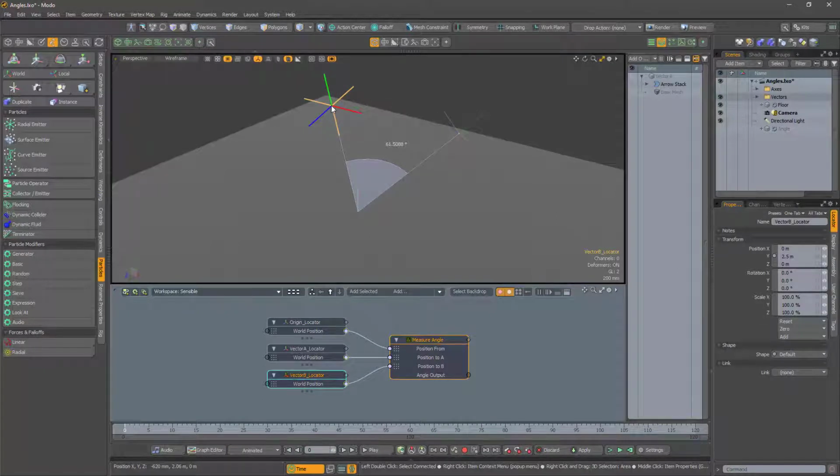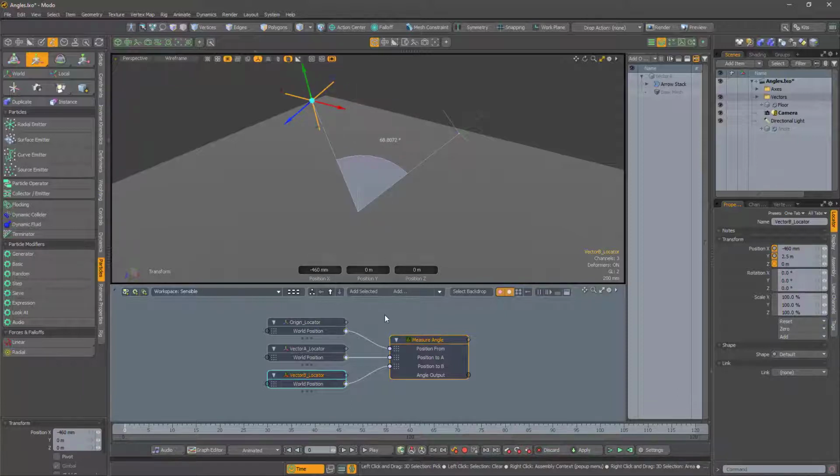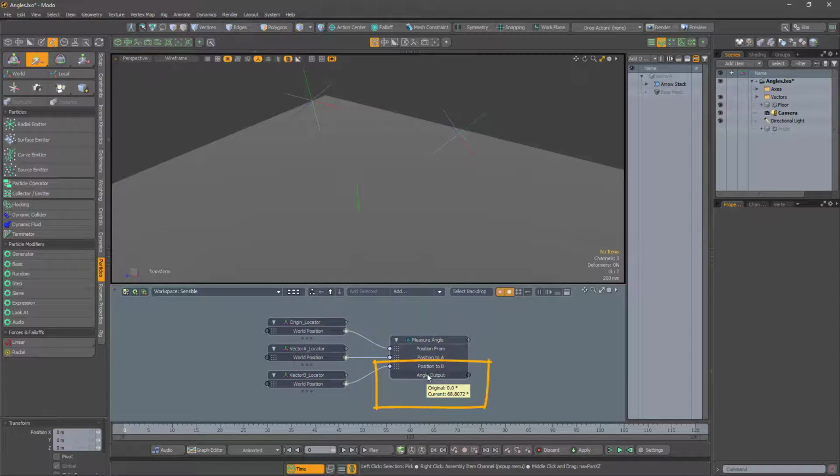Whilst the modifier is selected, you will see the angle in the 3D view. The output channel has the angle value for you to use however you wish. Presumably you wanted to know the angle for some reason.